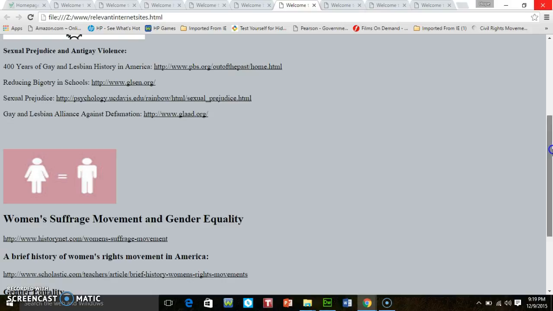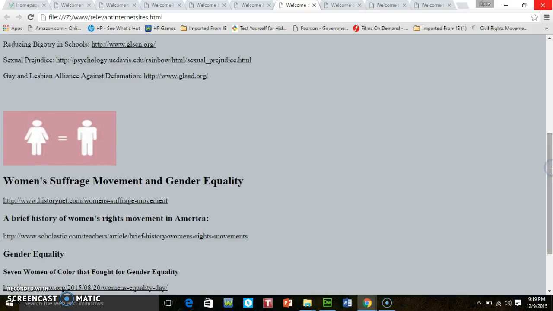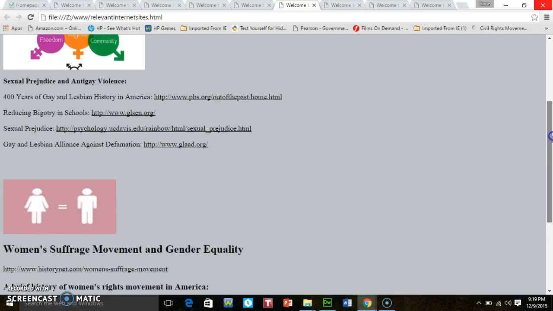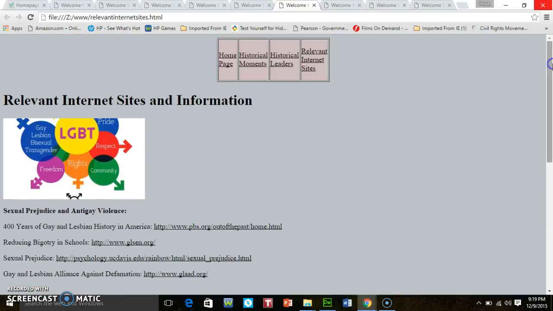activities or prominent people. Same thing with the women's suffrage movement and gender equality. So I want to also provide those types of resources talking about the women's suffrage movement, the fight for civil rights for women, equal pay for equal work, those type of resources.